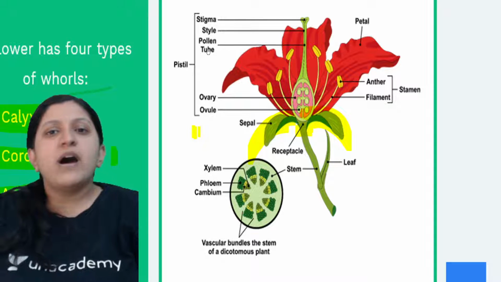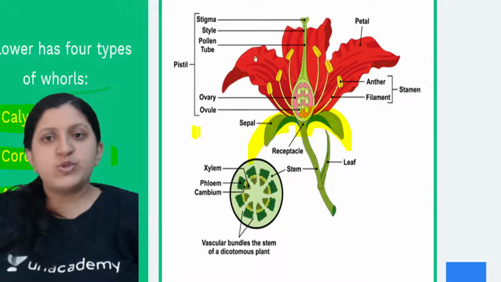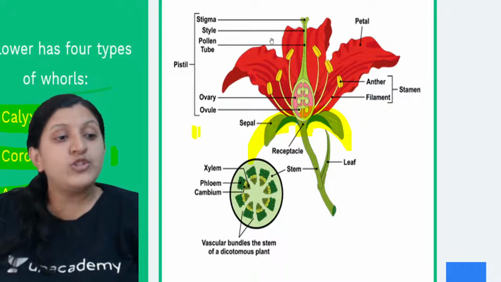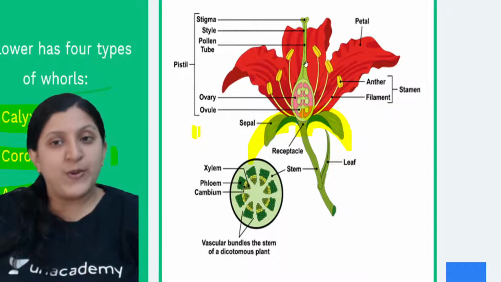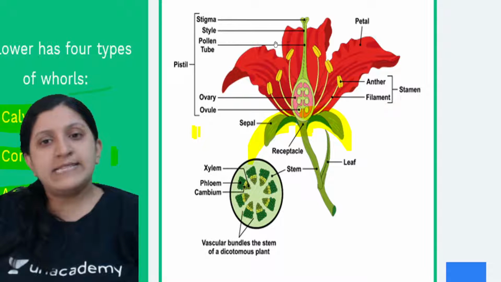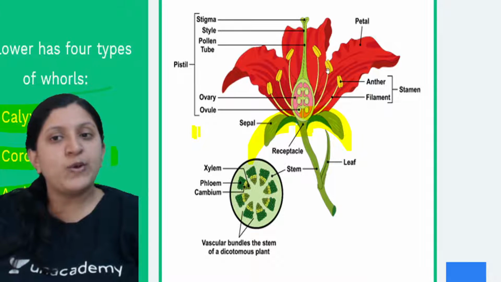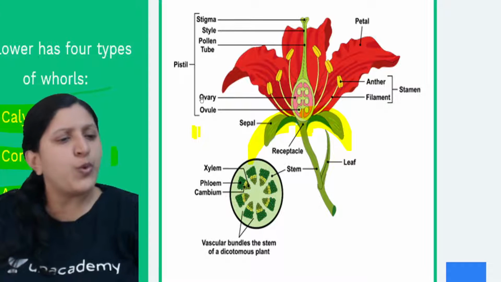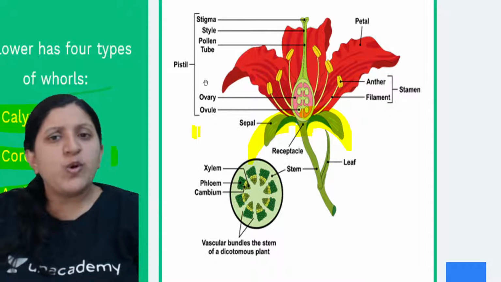Then there is stigma, style, pollen tube and so on. Pollen tube growth is only after the pollination has occurred, and that's the reason you can see a growth of a pollen tube inside. So this is stigma, style, ovary, ovule. All this will be the pistil.